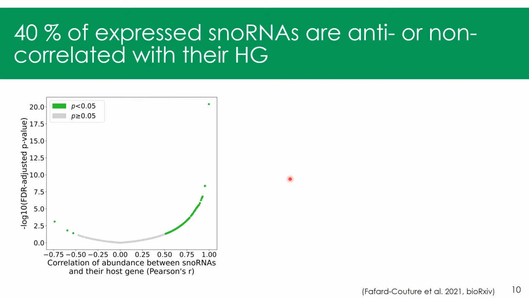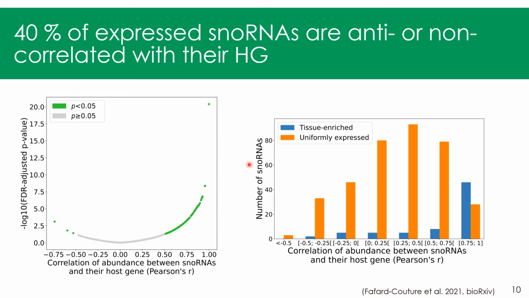I then looked at the correlation of abundance between snoRNAs and their host gene. So we can see that most snoRNAs are positively correlated with the expression of their host gene, which is logical if you remember my introduction, where I told you that the expression of snoRNAs depended on the transcription and splicing of the host gene. But interestingly, about 40% of snoRNAs are either non-correlated or anti-correlated with their host gene abundance.